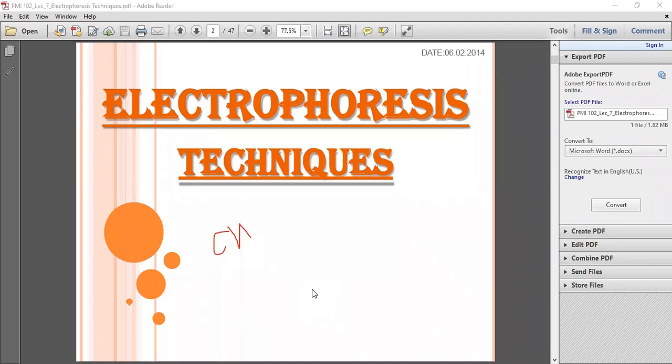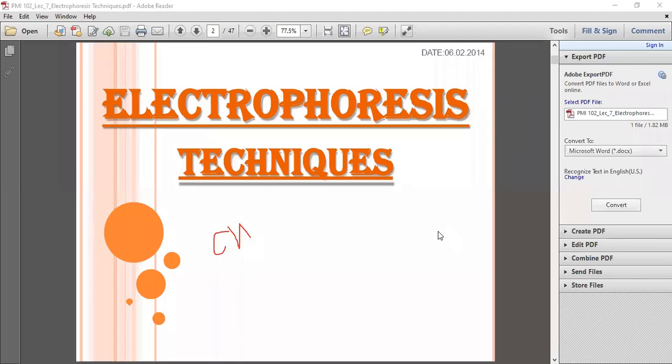Now, the question is whether DNA is positively charged or negatively charged. We know very well, which type of charge is there on DNA? DNA has a negative charge. Why?